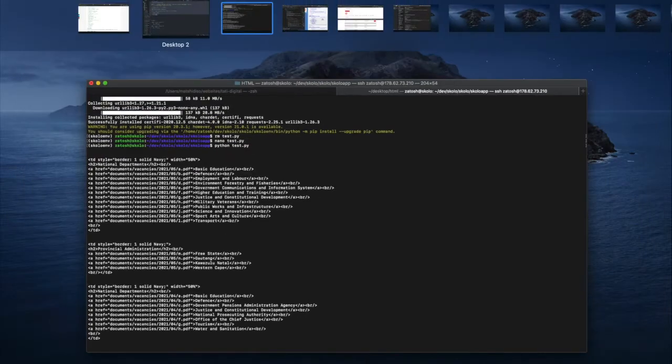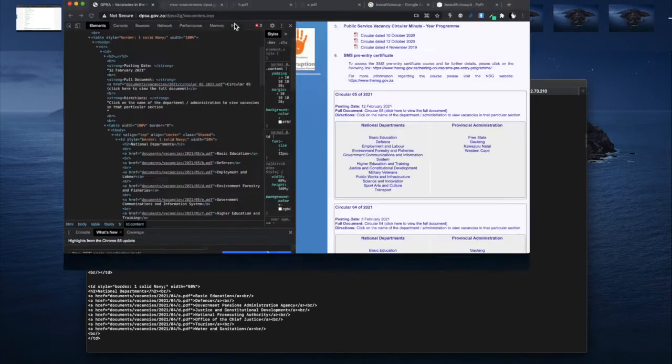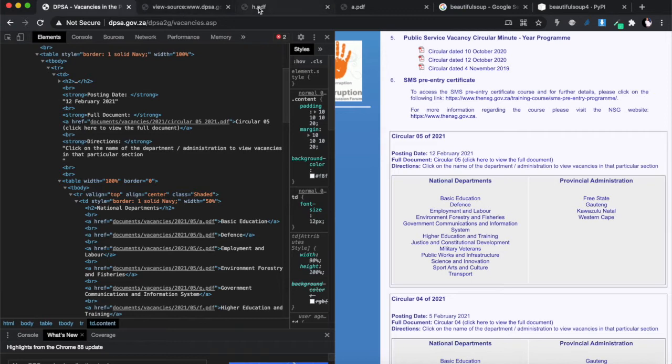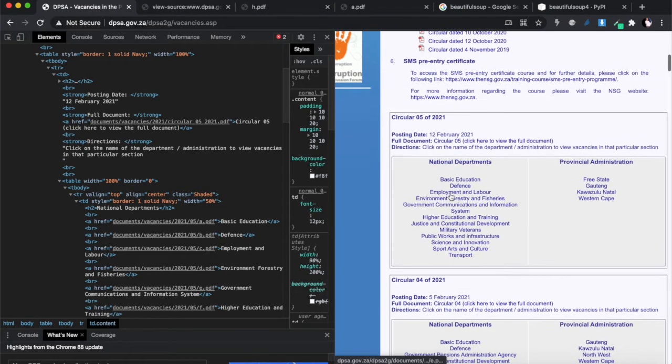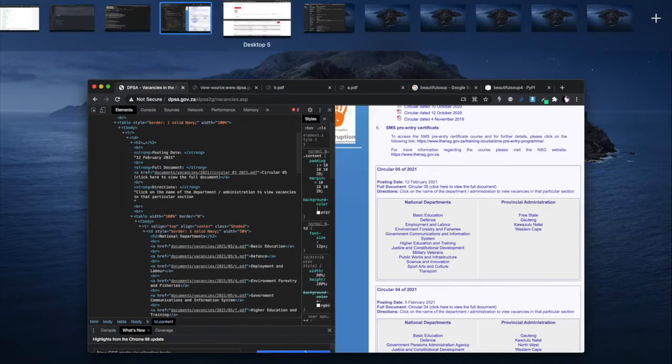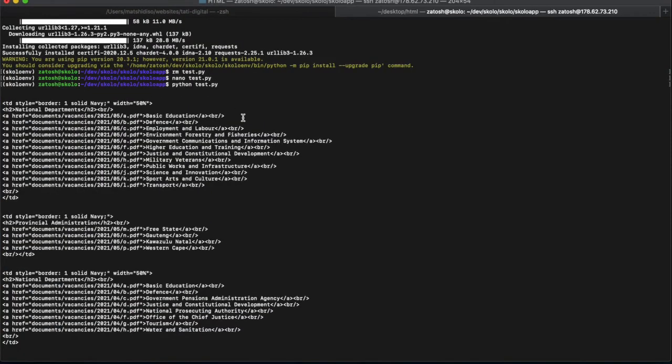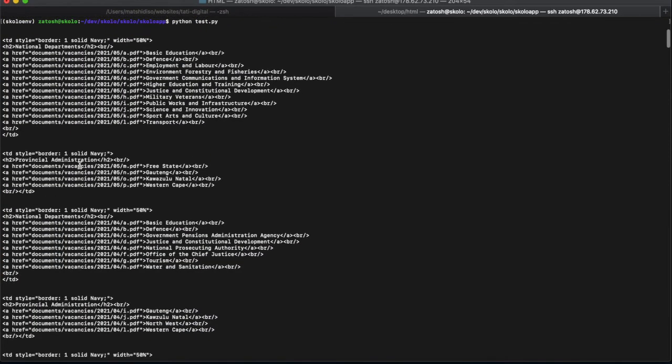I'm going to go over here and have a look again at my actual website, and you'll see that it ends at transport, and then the provincial administration starts at Free State, Gauteng, whatever. So I wanted to show you that actually this is a different table. Now the provincial administration starts from Free State, Gauteng, KwaZulu-Natal, Western Cape.